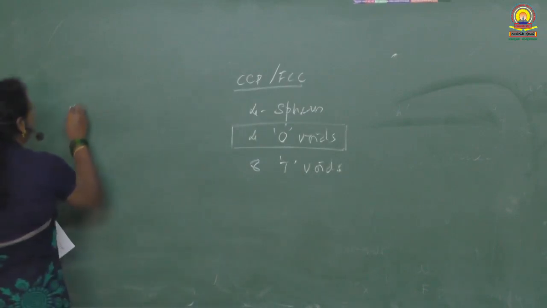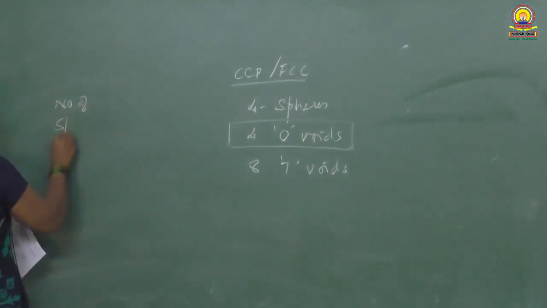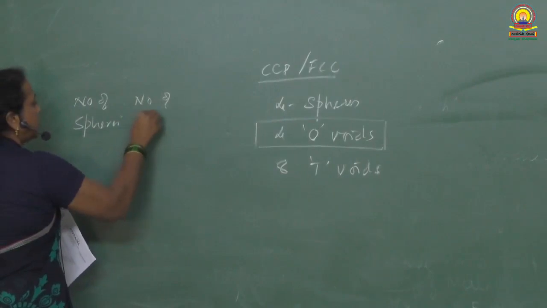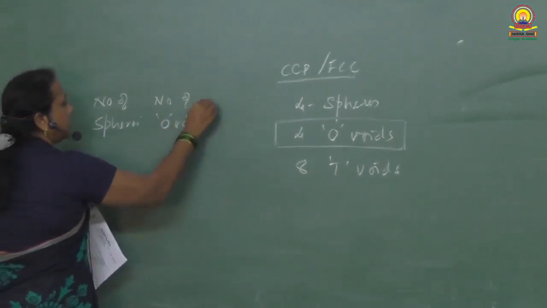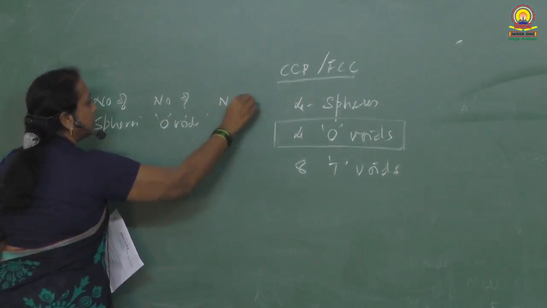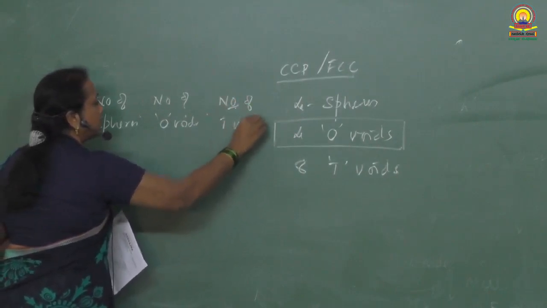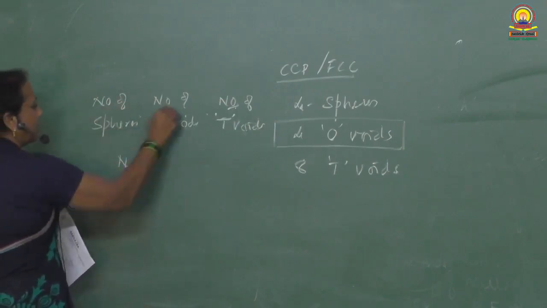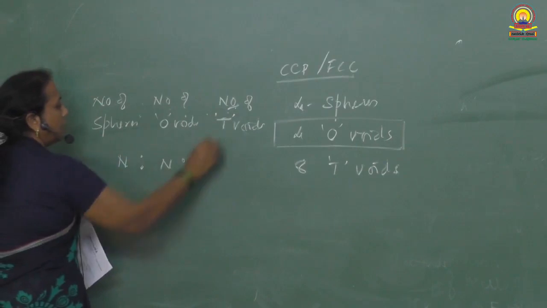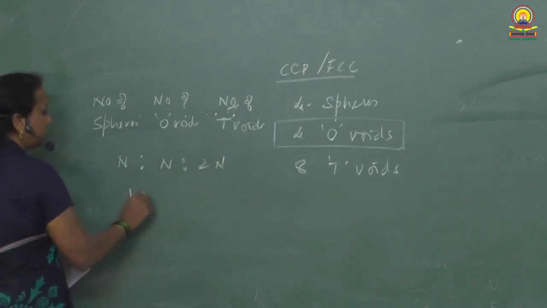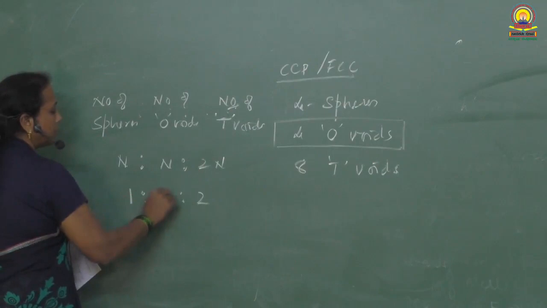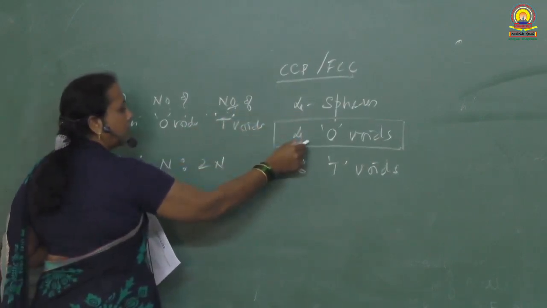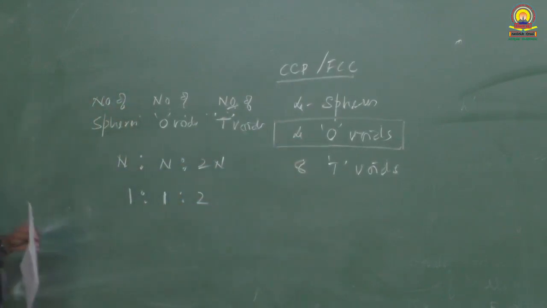As we know, the number of spheres is to the number of octahedral voids is to the number of tetrahedral voids. If the number of spheres is n, number of O voids is n, number of T voids is 2n, or you can write it as 1 is to 1 is to 2. If there are 4 spheres, then 4 octahedral voids must be there and 8 tetrahedral voids must be there.